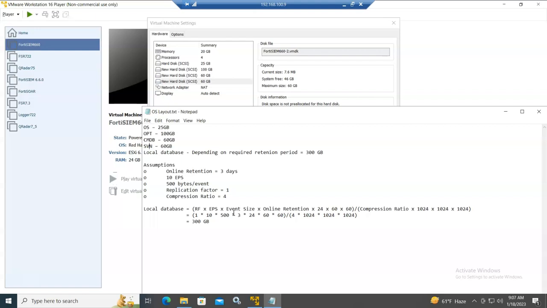And the third type is the Elasticsearch, which is a bit complicated and requires support in cooperation between Fortinet and the Elasticsearch. So the one I choose here is ClickHouse, and that's why I put the compression ratio of 4. This is the compression ratio corresponding to ClickHouse storage.